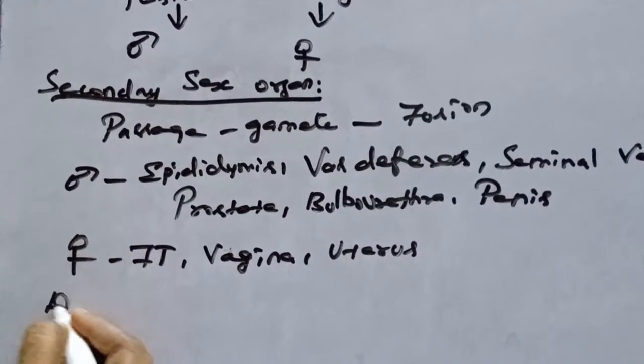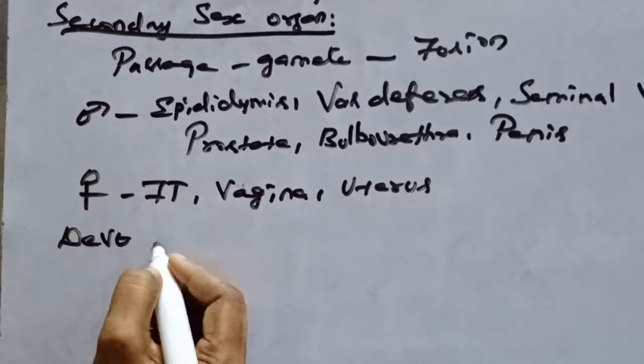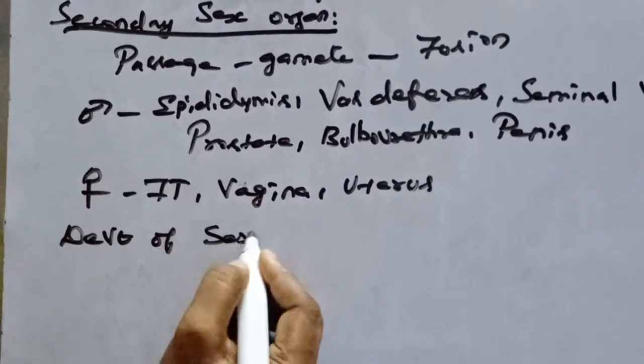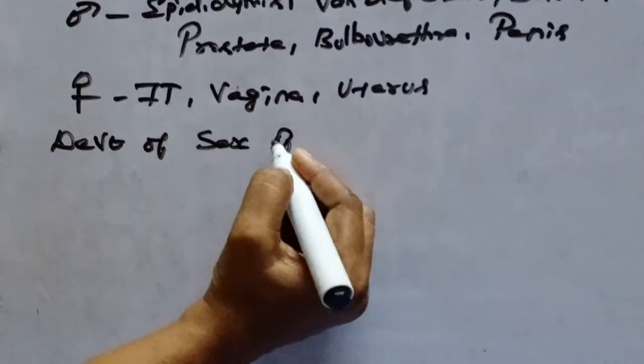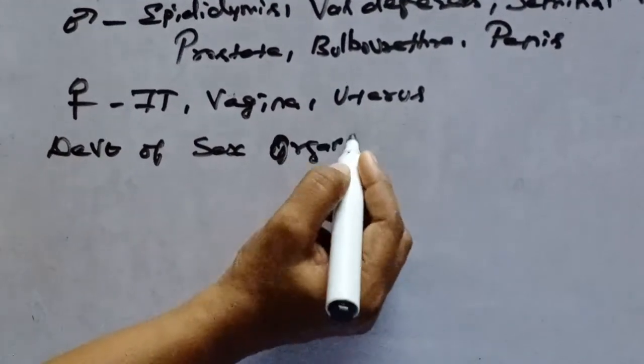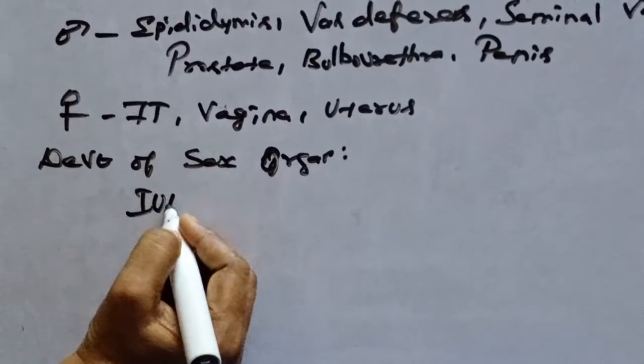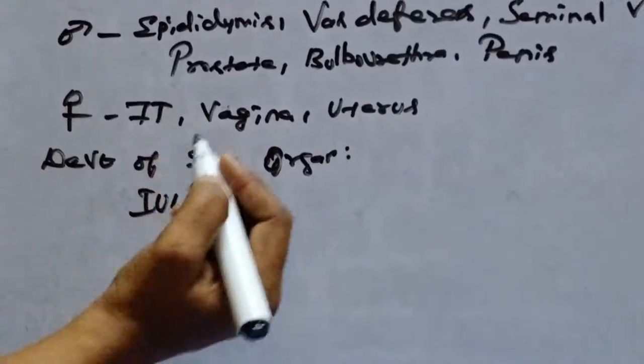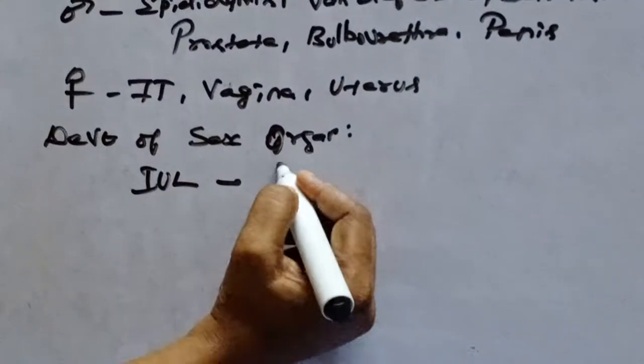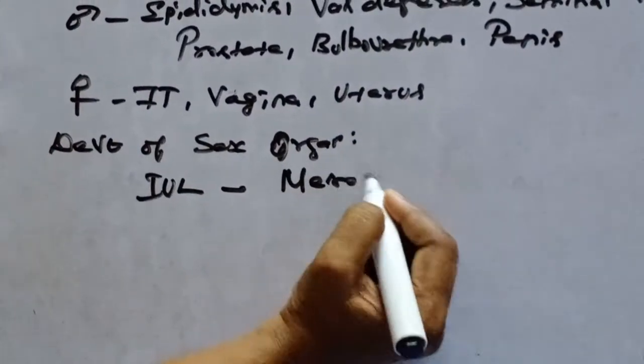Next we will see development of sex organs. See, during intrauterine life, the sex organs develop from mesoderm.